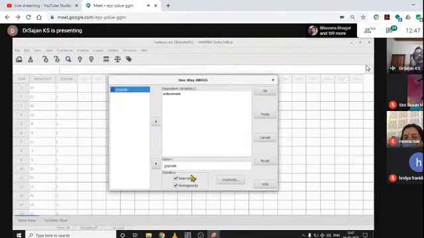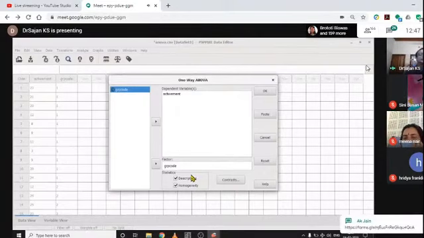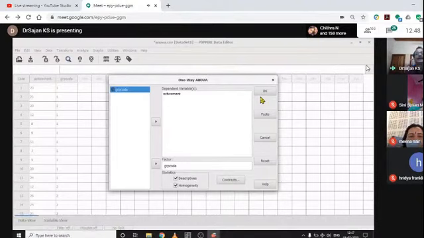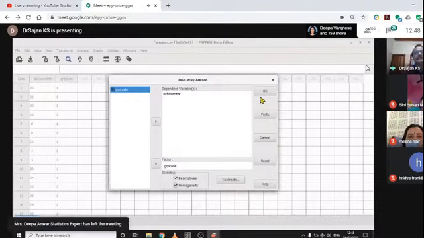But there are so many other tests available: creating box plots, QQ plots, PP plots, multiple regression analysis, factor analysis. So many things are there, but they do not come under the purview of this workshop. I cannot demonstrate SPSS right now because in my laptop there is no cracked or pirated SPSS.